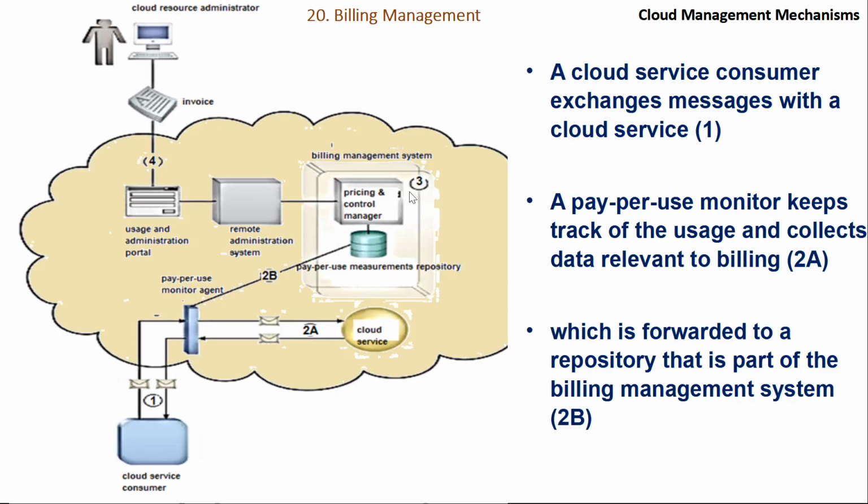So it's a similar kind of diagram again. Instead of an SLA manager, we have a pricing and control manager, which has its own database where all your billing information is kept. Whenever the cloud is used, a pay-per-use monitor agent is used, just like the SLA monitor. Every time you use it, an entry is put into a database managed by the pricing and control manager, and every time a bill is required, it is given by the pricing and control manager through the remote administration system. An invoice can be generated and given to the cloud resource administrator or cloud consumer.